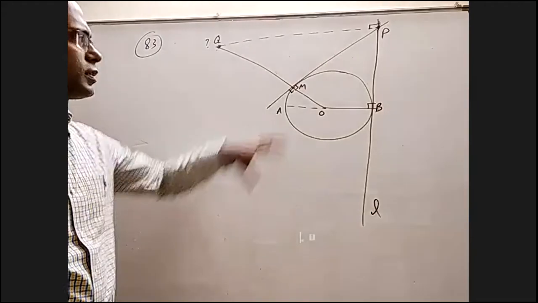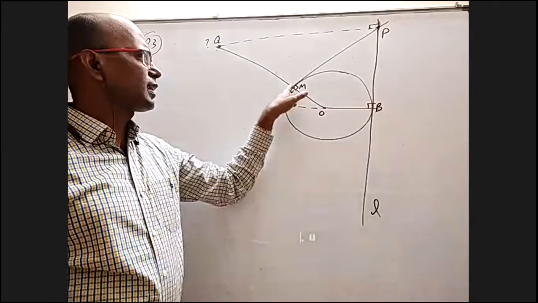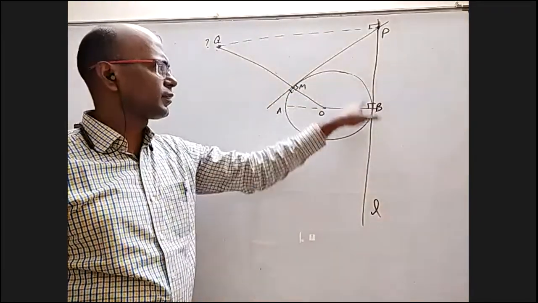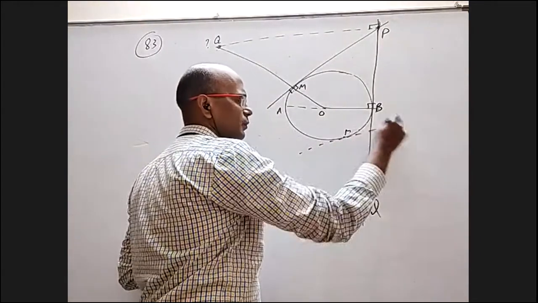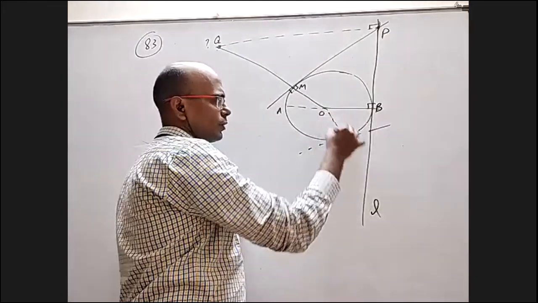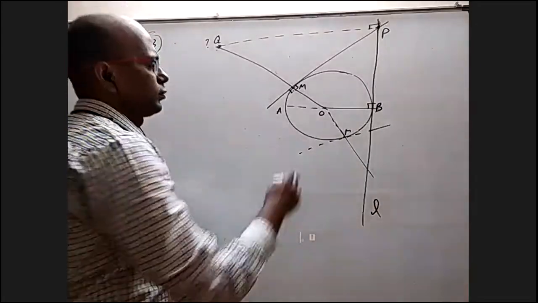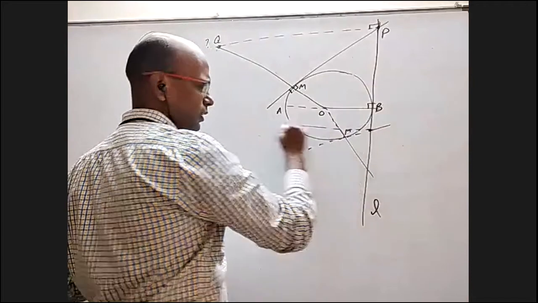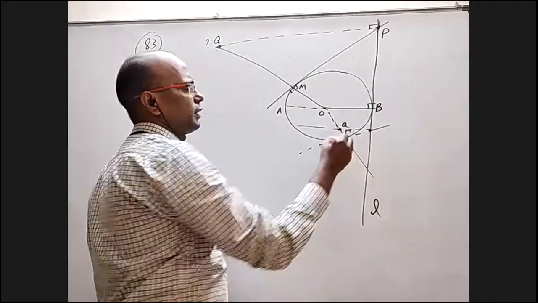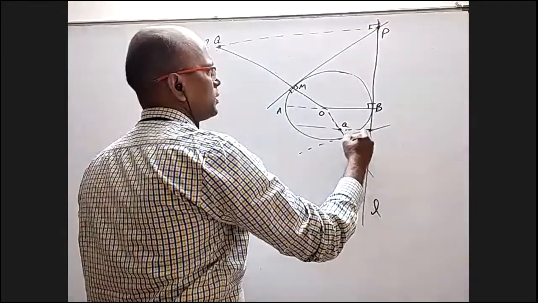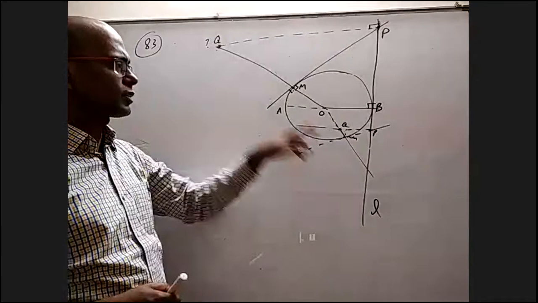The question is, this is a circle. AB is a diameter. At B, you draw a tangent. Take any point on the circle as M except A. You can take M anywhere, for example here also. Draw a tangent at M and extend OM. Now where the tangent meets, through that point you draw one horizontal line. OM and that horizontal line meet at a point, that is Q. This is M, this is P and that is Q. What is the locus they're asking? Of course, here it is inside, here it is outside, depending on where M is.